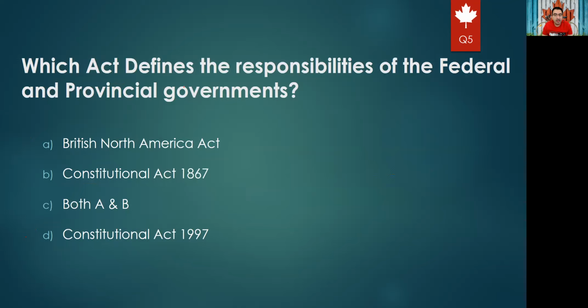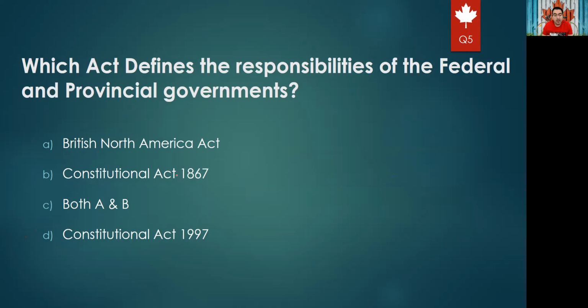Which act defines the responsibilities of the federal and provincial governments? A, British North America Act, B, Constitutional Act 1867, C, both A and B, D, Constitutional Act 1997. This is a tricky question, and please, every time when you see both A and B, or both A and C, or both A and D, you really have to think about whether the two options are correct.